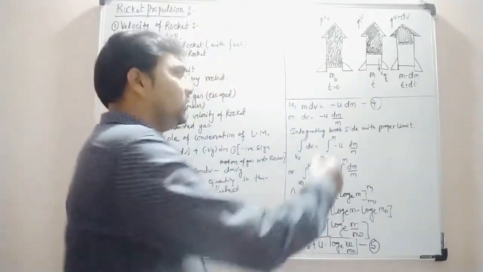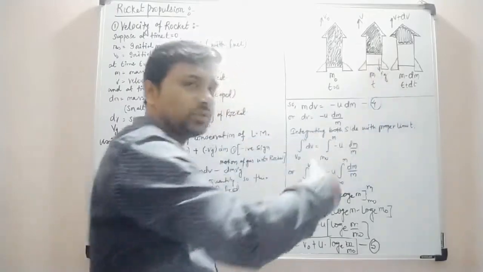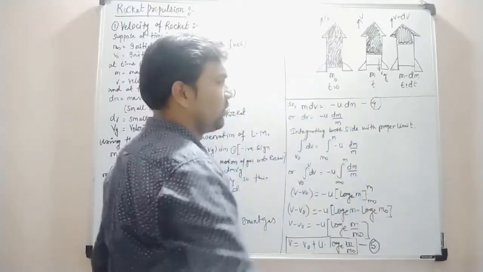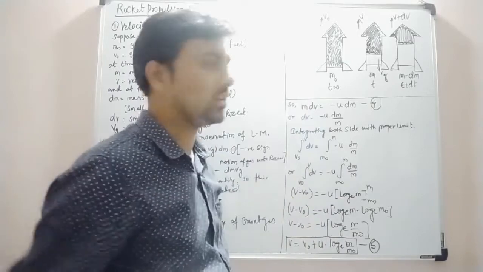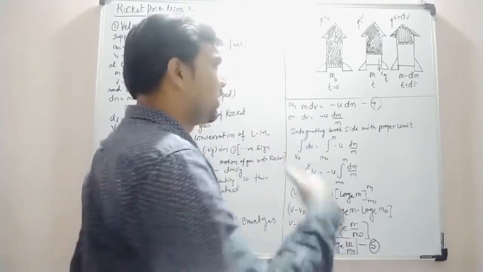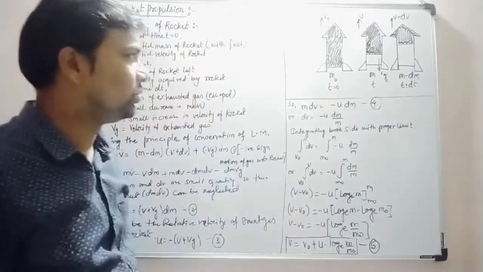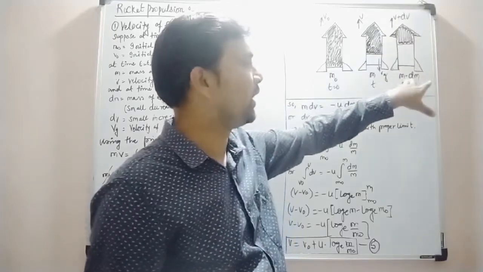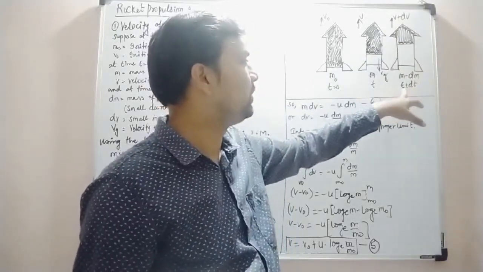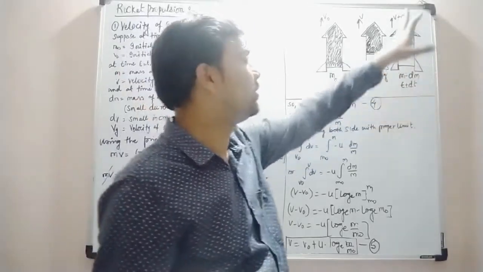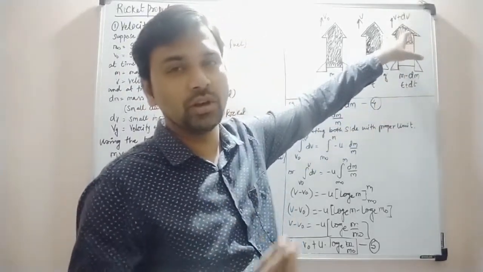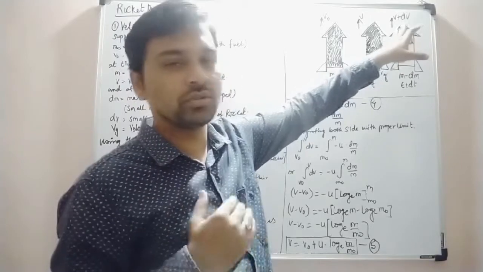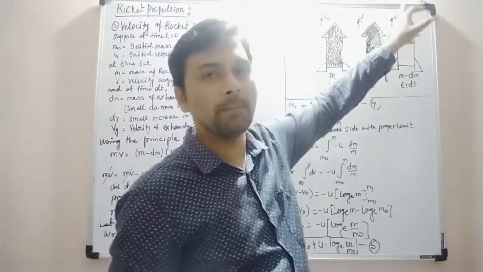At that time, Vg stands for the velocity of the gas which is coming downward from the nozzle. Due to that, the rocket starts to move in an upward direction. After a certain interval of time dt, maximum gas has burned out, so the remaining mass of the rocket is m minus dm, and the time will be t plus dt. At that time, since the gas has burned out, the velocity becomes v plus dv.